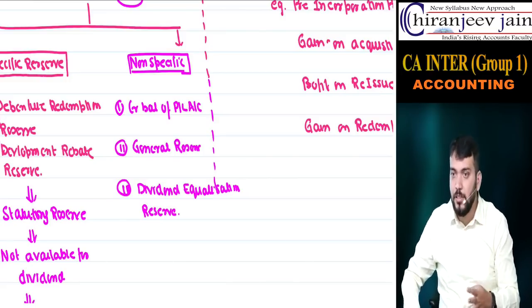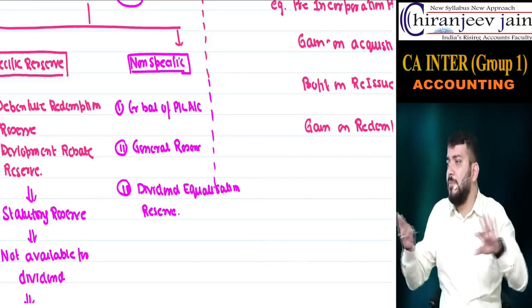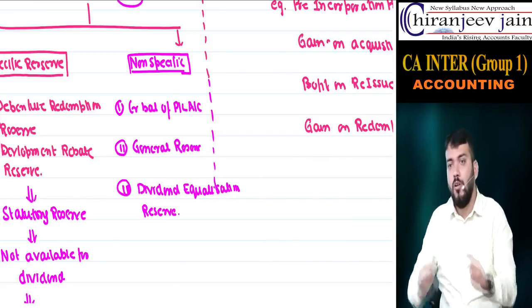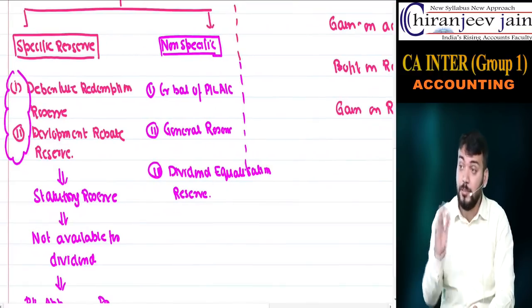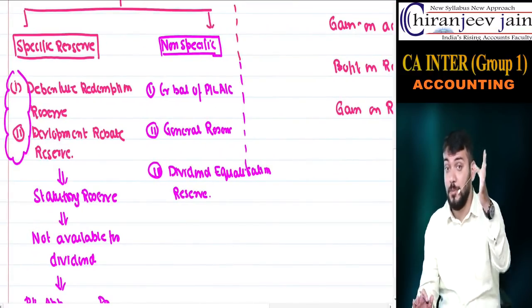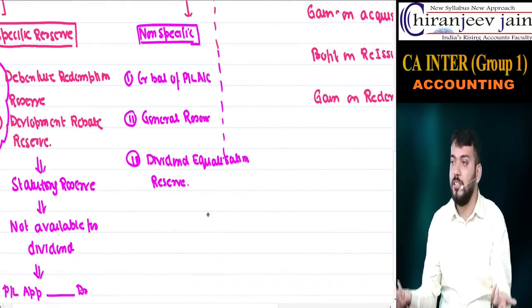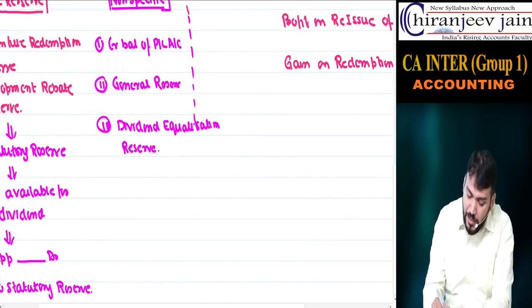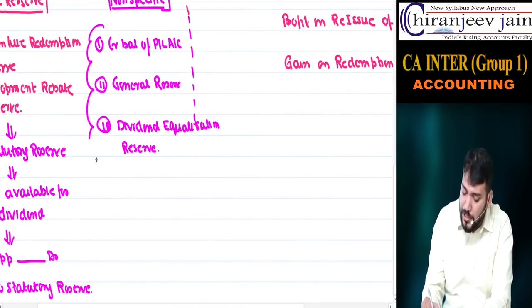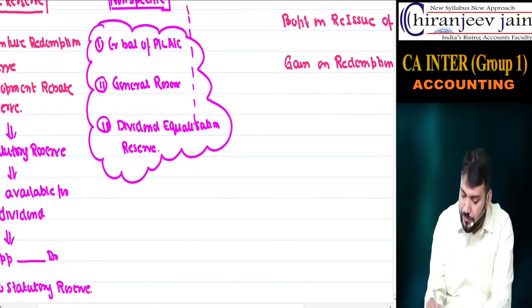What is the need? So I will say once again, these all three are of same nature. The name has been changed. All are from which account? P&L appropriation account. However, this statutory reserve is from P&L appropriation account, but for some specific purpose. These are without any purpose. So when I say it is without any purpose, means it is free, it is also known as free reserve. We call it what? Free reserve.